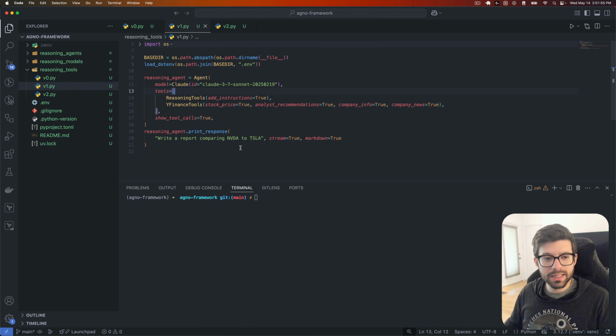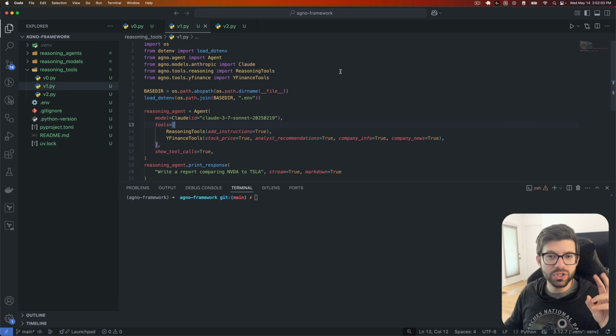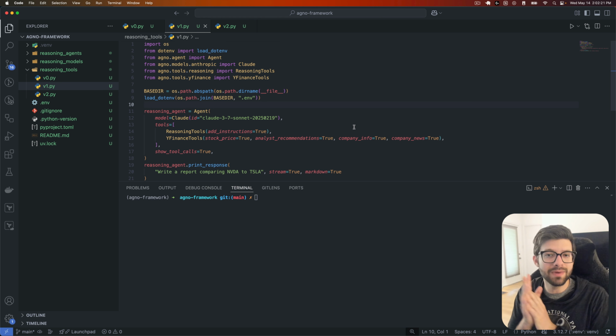So in this next example, we're going to work with something a little different. This is like a V2, if you will, of these thinking tools, called reasoning tools. This is again from Agno, and you can think of reasoning tools as the ability to think, which is what we just saw, plus the ability to analyze.